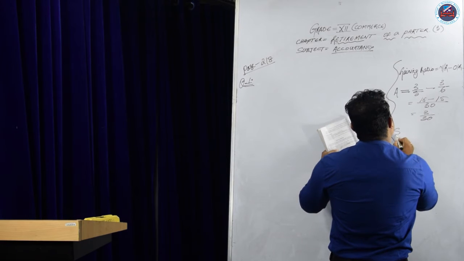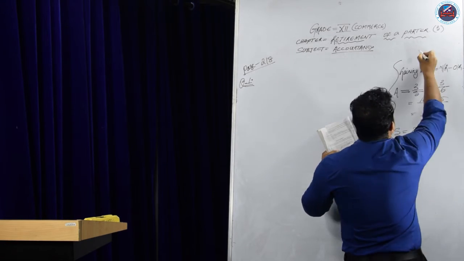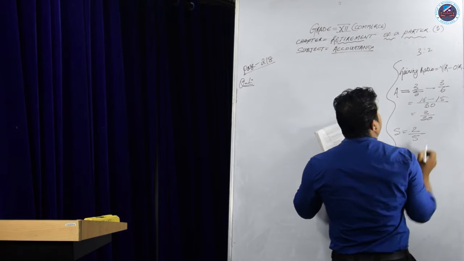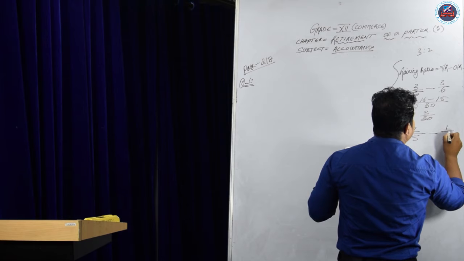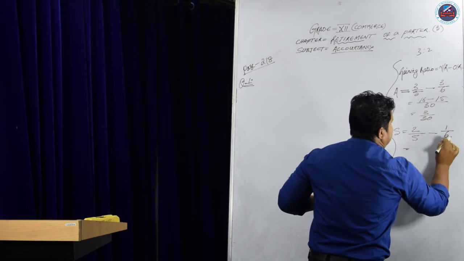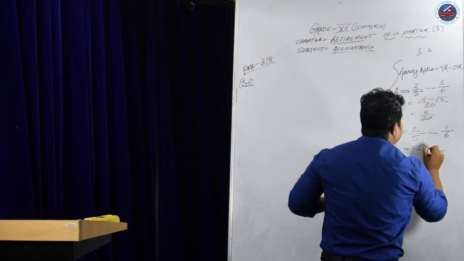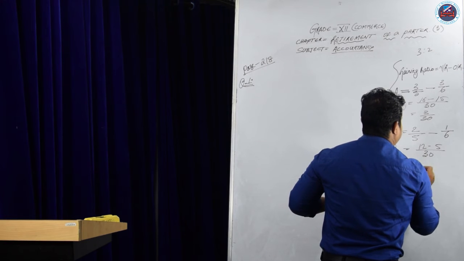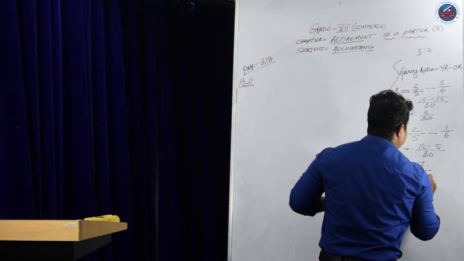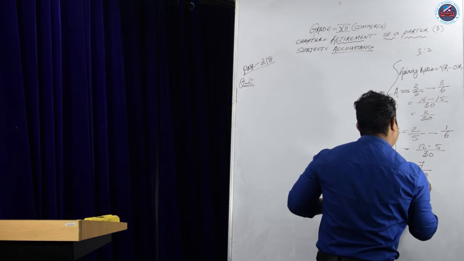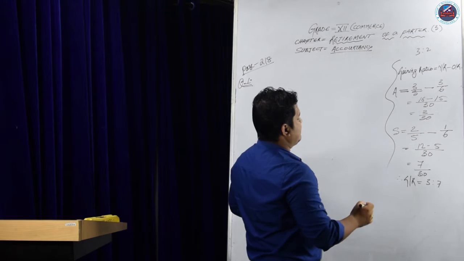For Sonia, same. New is 2 by 5, since 3 is to 2 is given. Minus Sonia's old share, which is 1 by 6. Same LCM, 5 sixes are 30. 2 sixes are 12 minus 5. That will be 7 by 30. Therefore, gaining ratio is equal to 3:7.